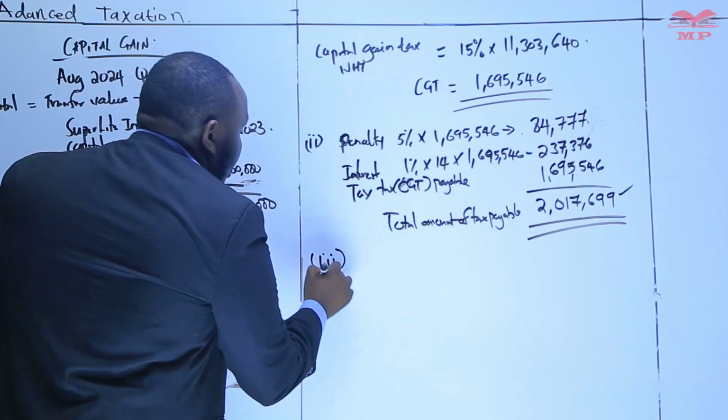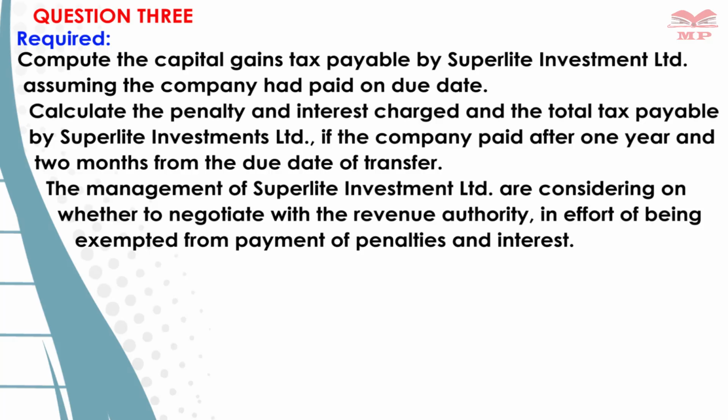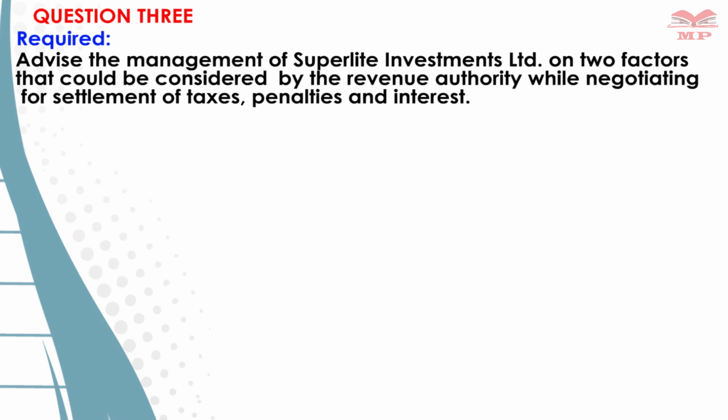Then there's a part Roman 3. The management of Superlight Investment Limited are considering whether to negotiate with the Revenue Authority in an effort to be exempted from payment of the penalties and interest. Advise the management of Superlight Limited on factors that could be considered by the Revenue Authority while negotiating for a settlement of taxes, penalties, and interest.